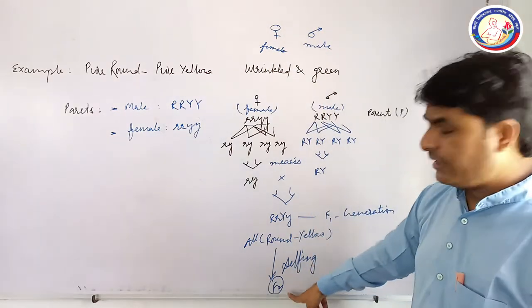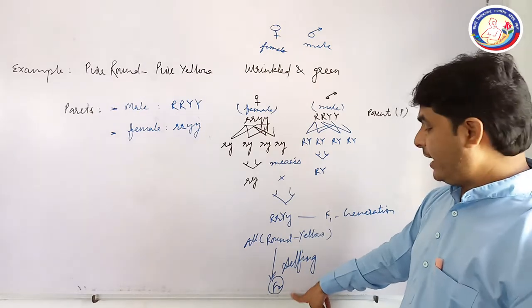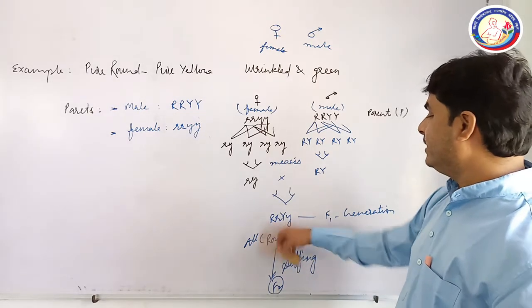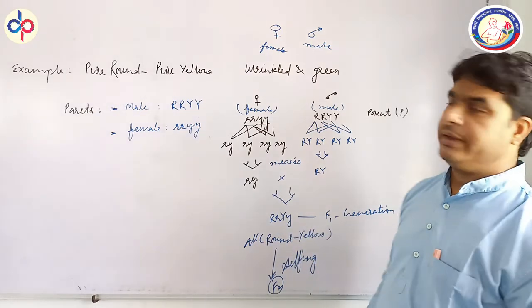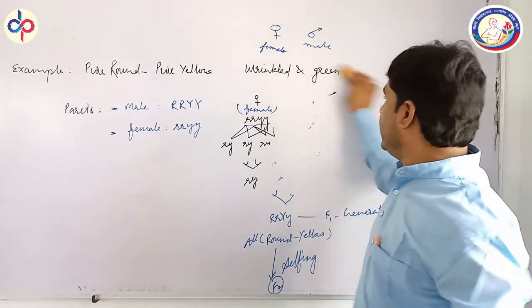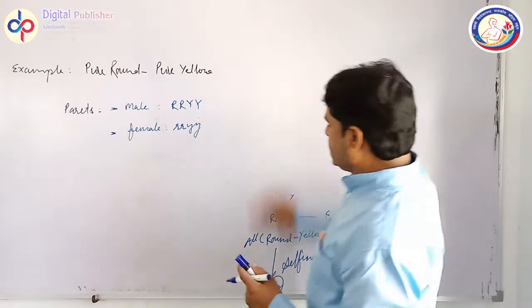Now we will start the F2 generation by using capital R, capital Y, small y.